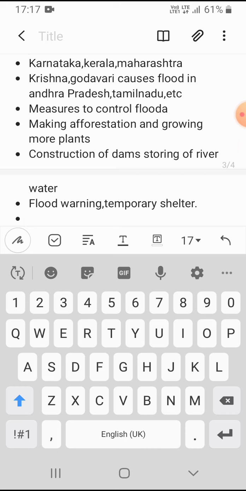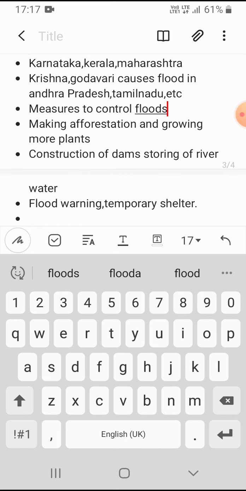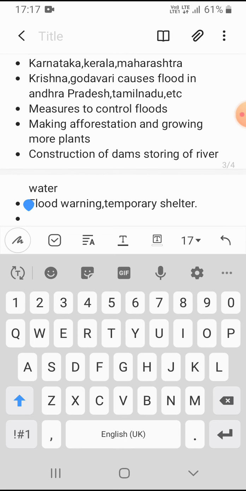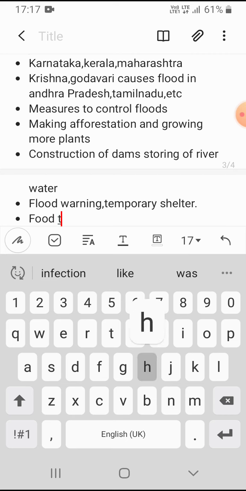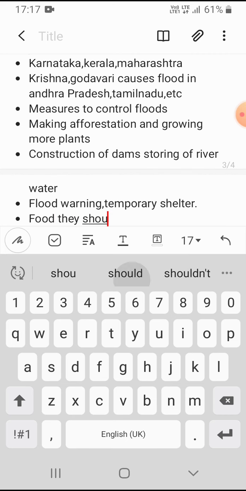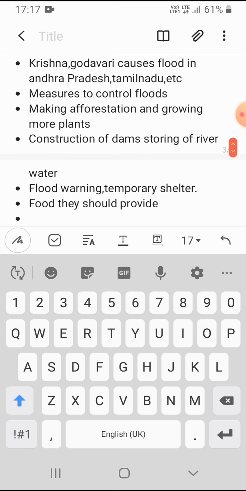So these are the measures they may take. So measures are also a little bit the same. So effect is same in all the things, but measures to control flood or anything they may ask. So the things are same to protect. They should give warning. They should create temporary shelter. They should give them food. They should provide. This is not in your textbook, but if you write this, they will give you marks.